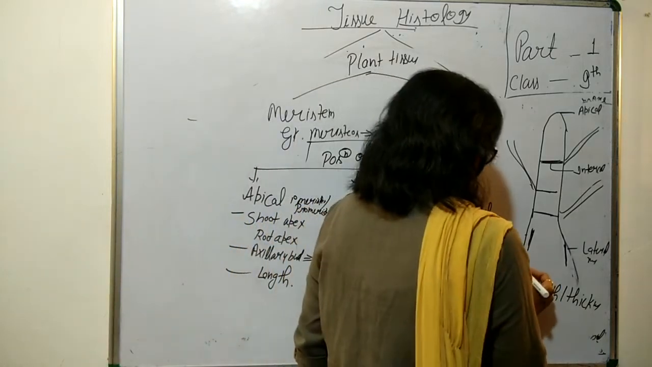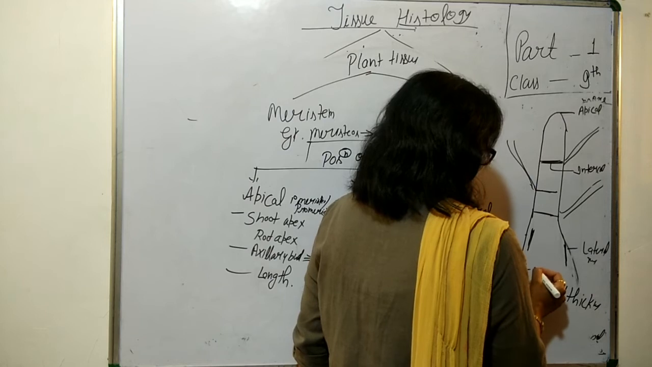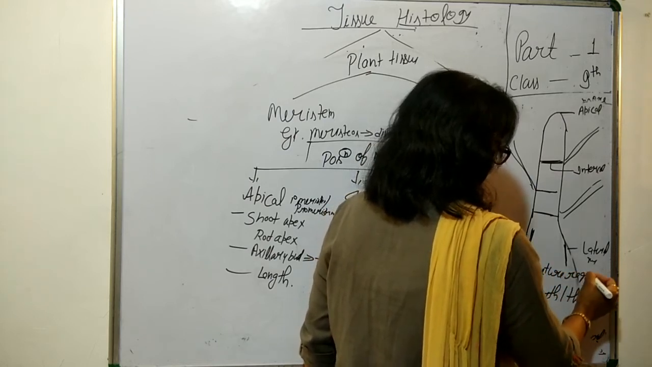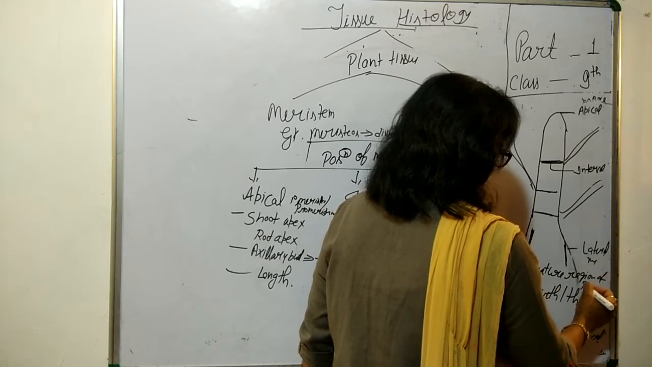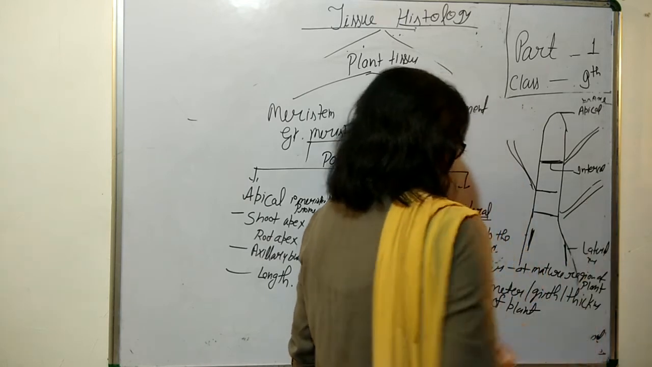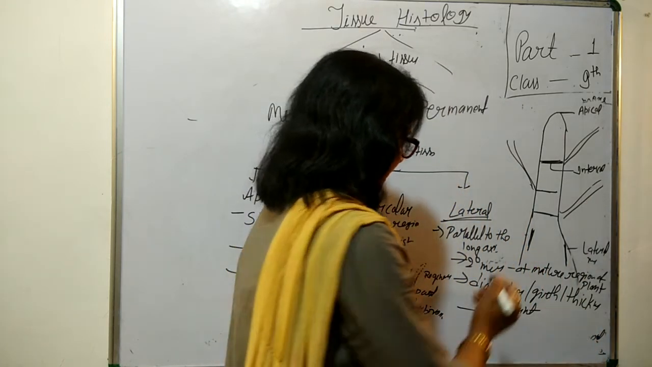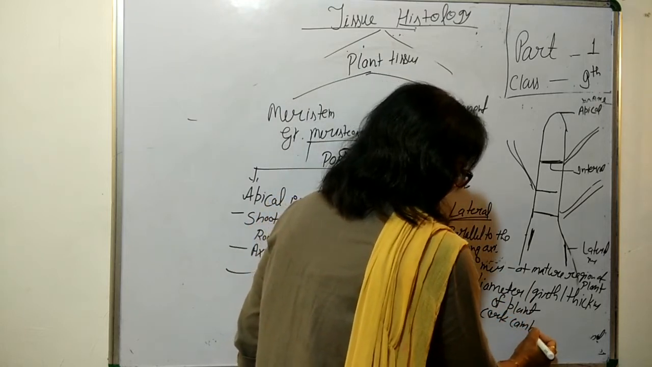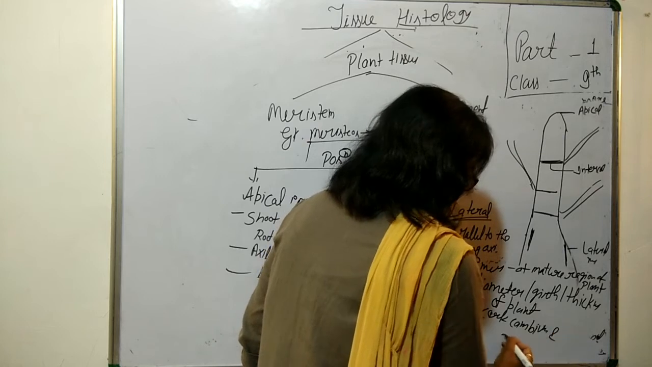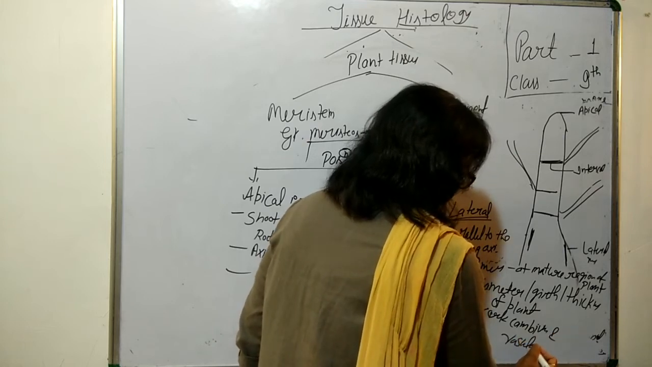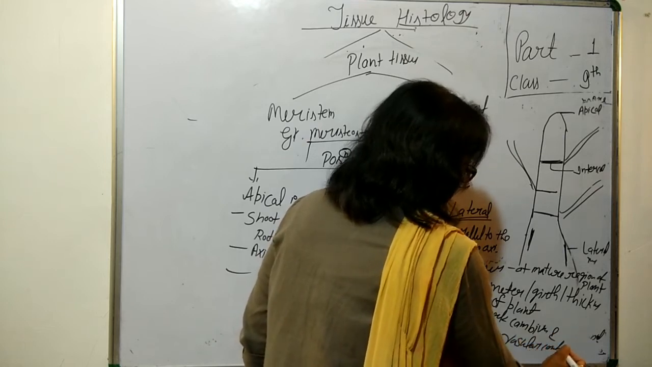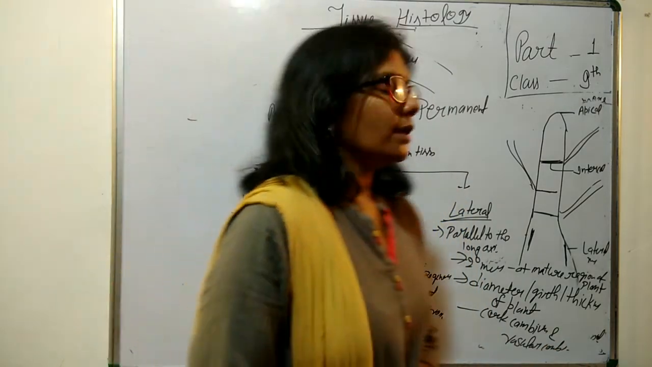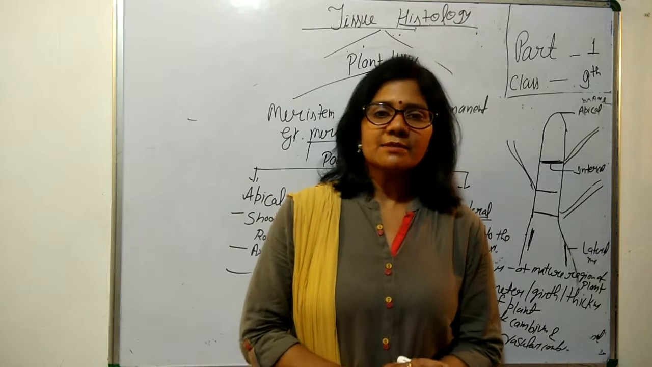So we say that they are the secondary meristems. Why? We find them at the mature region of the plant. Examples of these are cork cambium and vascular cambium. So that's all. It was all about the meristematic tissue.